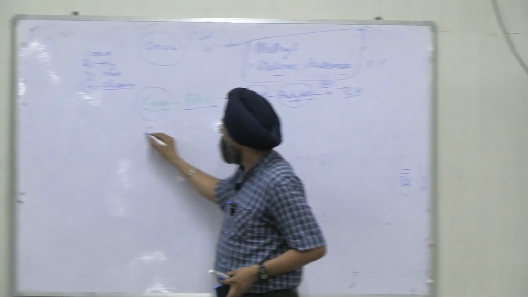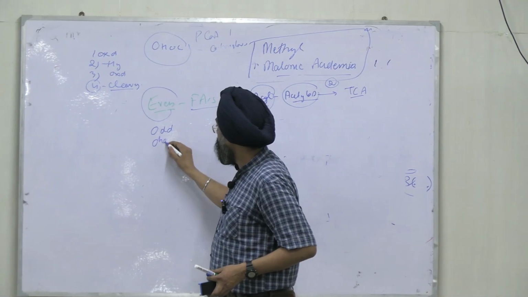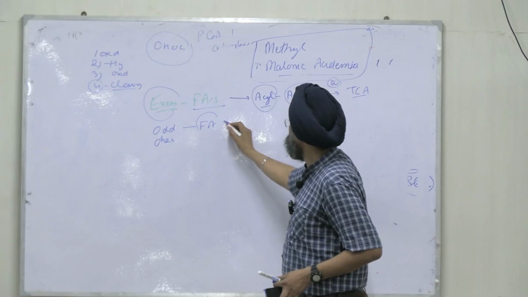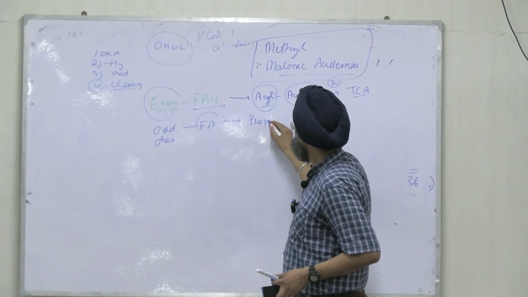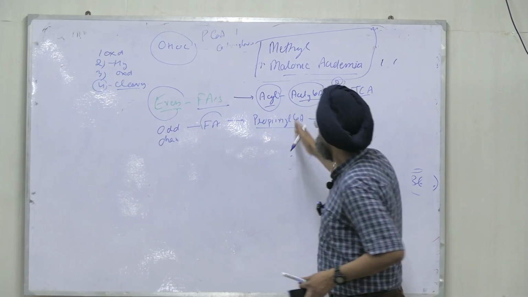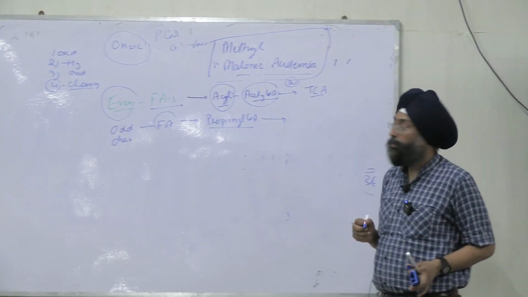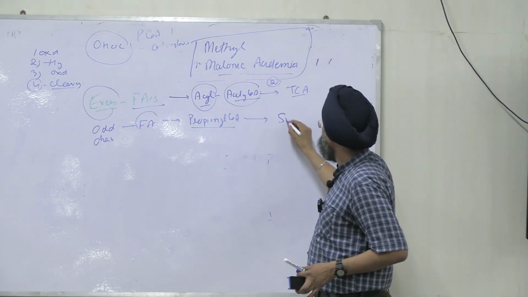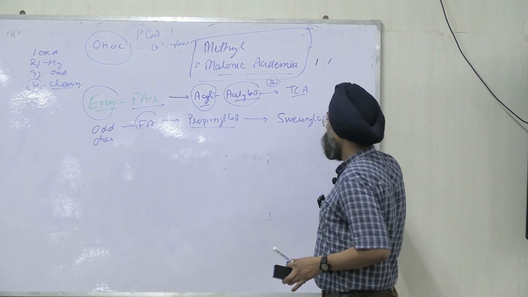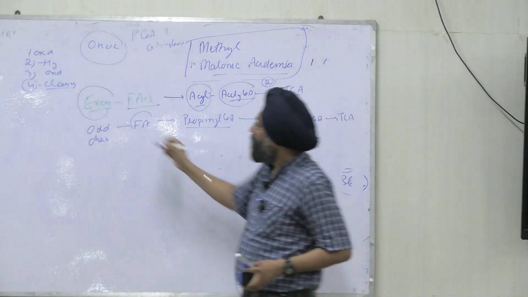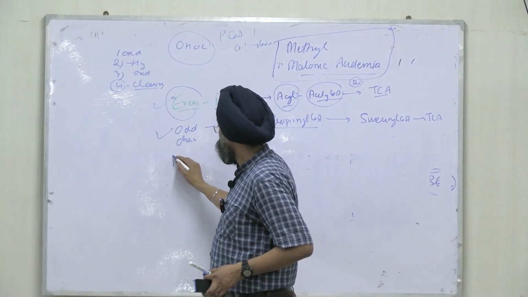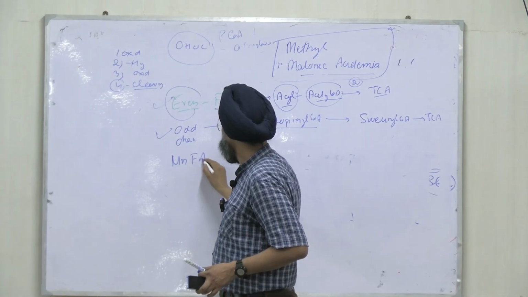And if these are odd chain fatty acids, then the same steps will occur, but the end product is 3 carbon propionyl-CoA. And propionyl-CoA via this method will undergo beta-oxidation and it will enter TCA via succinyl-CoA. Clear? Now even chain is done, odd chain is done. We'll discuss unsaturated fatty acid.